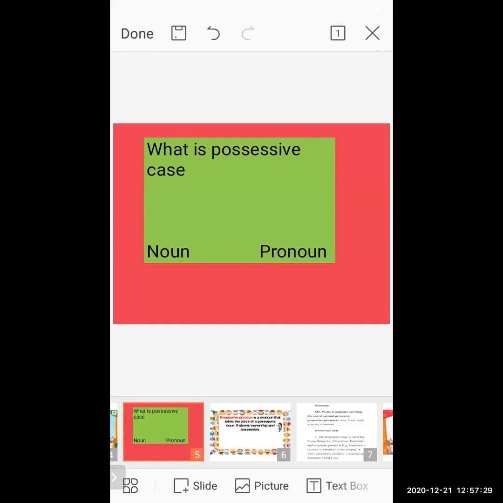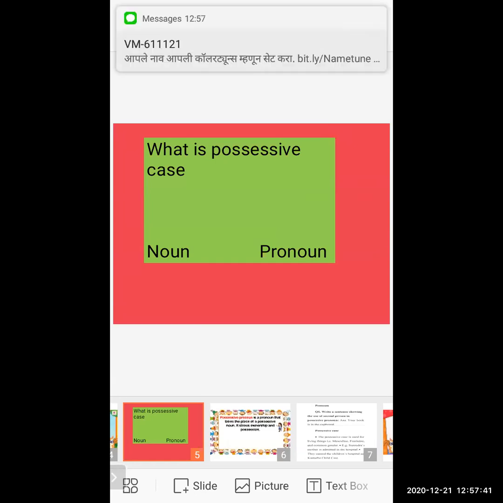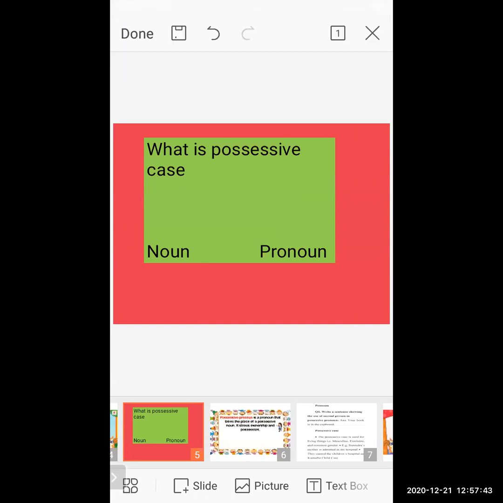These things you have to keep in your mind. Then only you will be able to solve and recognize the possessive in these sentences and easily differentiate the possessive pronoun and possessive noun. I hope students you understand this topic more clearly. Now I'll stop over here. Thank you everyone.